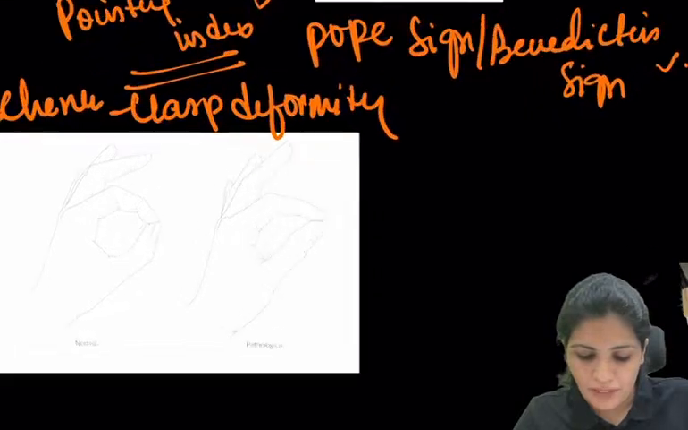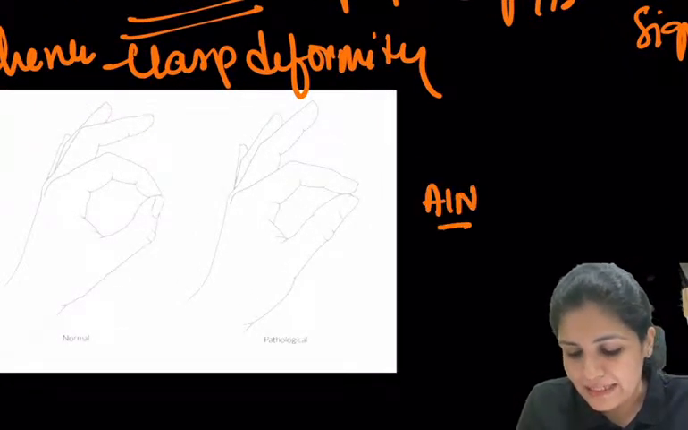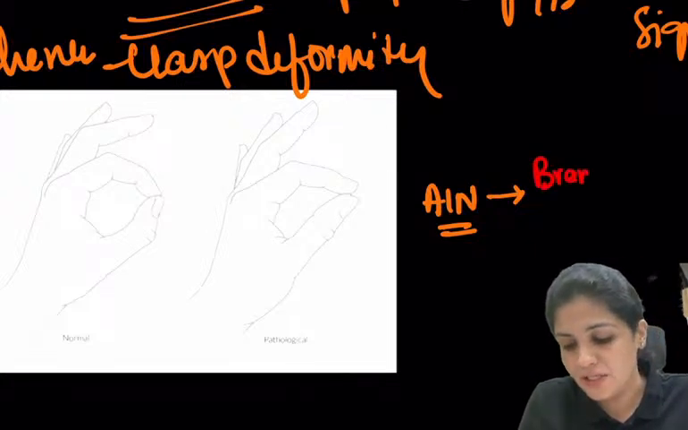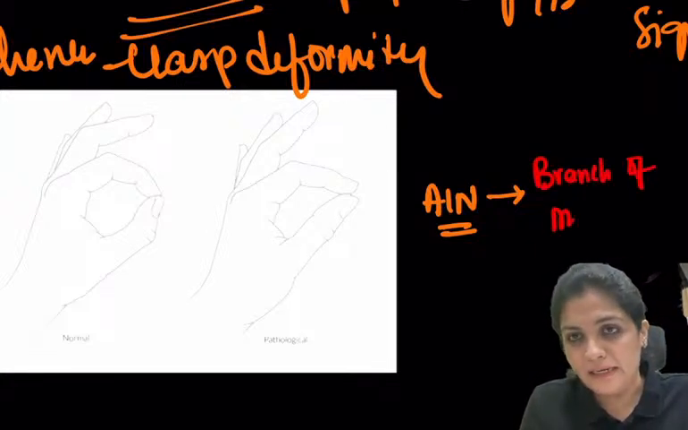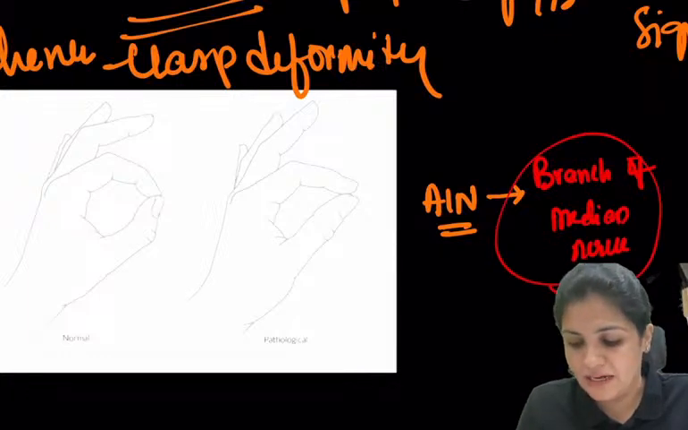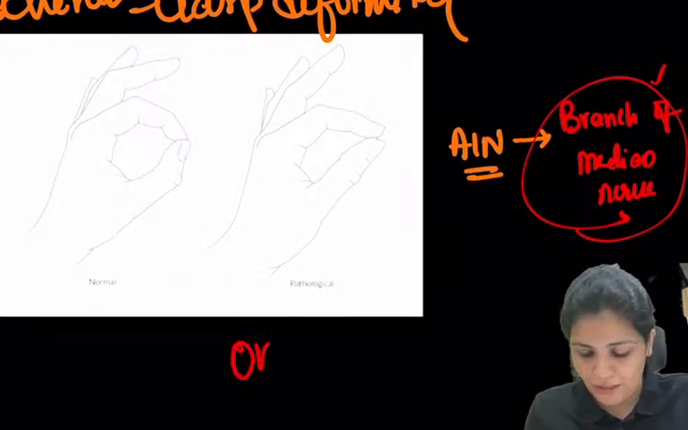And then what we have, this is the anterior interosseous nerve. What is the anterior interosseous nerve? This is nothing but a branch of the median nerve. So this is a branch of the median nerve, the anterior interosseous nerve. And what is the sign? The beautiful sign. Yes, this is the OK sign.